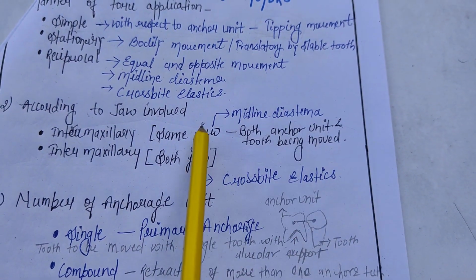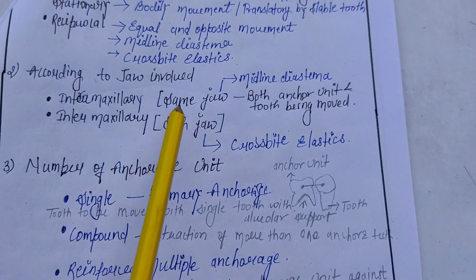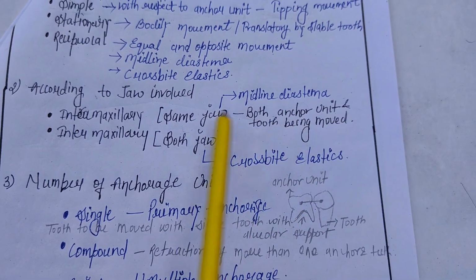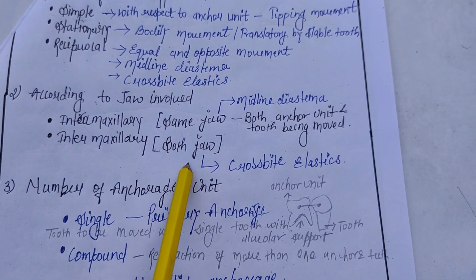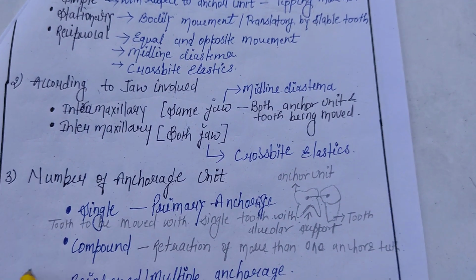Example: midline diastema. Next is intermaxillary, or both jaws, where the anchorage unit and the tooth being moved are present in both jaws. For example, crossbite elastics.